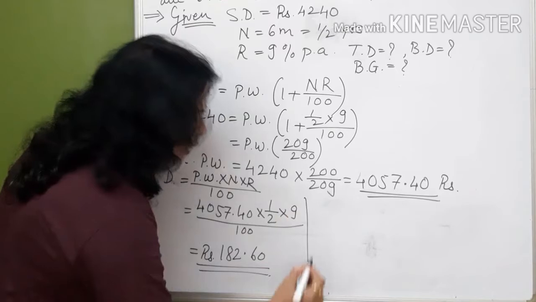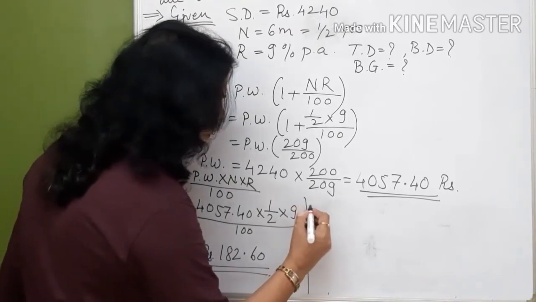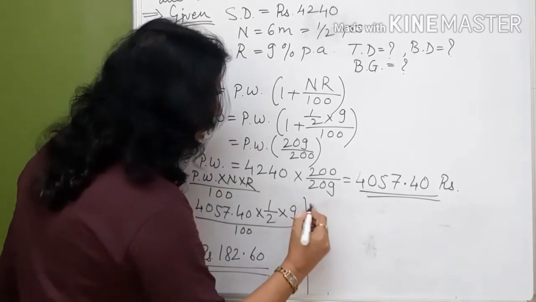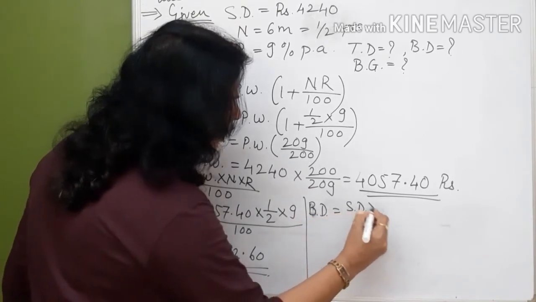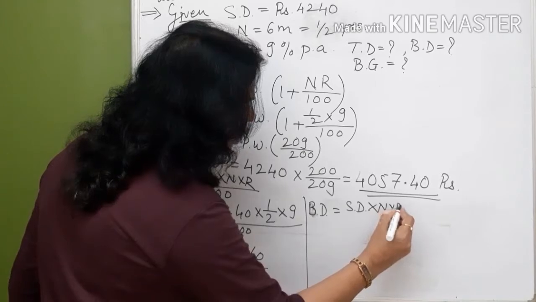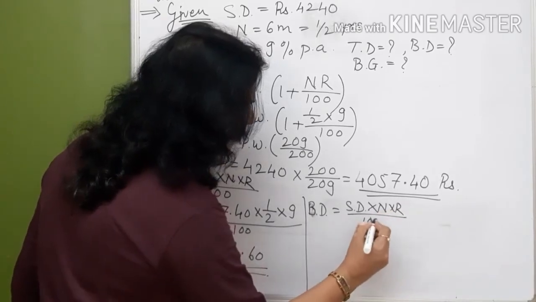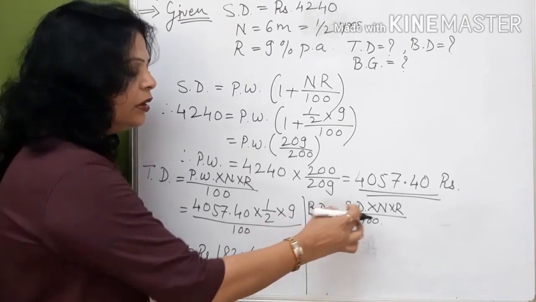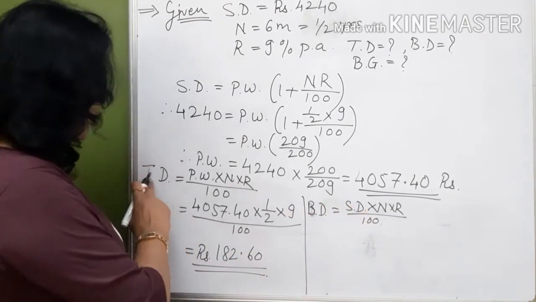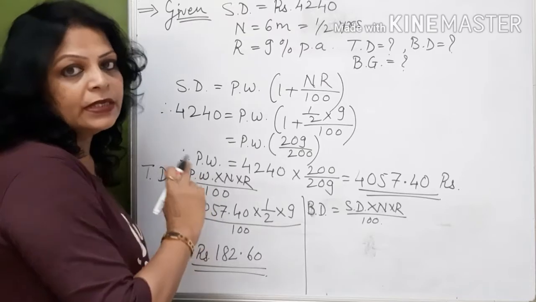Then let us calculate sum due. Sorry, we have to calculate banker's discount. That is sum due into N into R upon 100. Right? You know that banker's discount is always calculated on sum due and true discount is calculated on present worth.